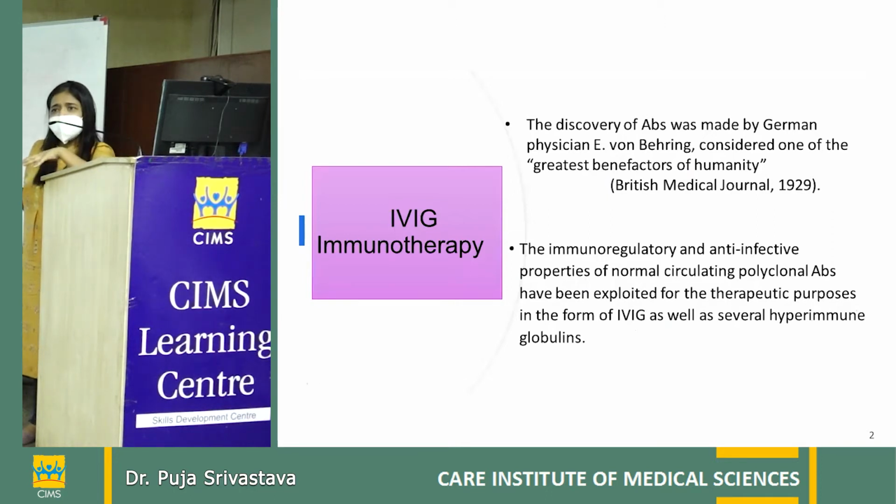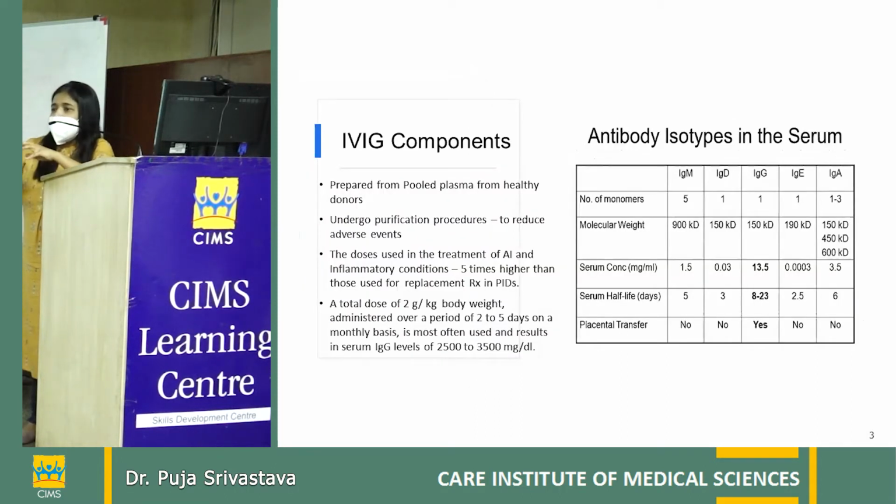So we have seen with the vaccines and with the use of IVIG, and we use a lot of specific immunoglobulins for active hepatitis B infection, for dog bite. So this passive immunotherapy has been there. IVIG is derived from pooled plasma from thousands of healthy donors, and they undergo several purification procedures so that they are less harmful and do not transmit infections, and we use it in many indications.